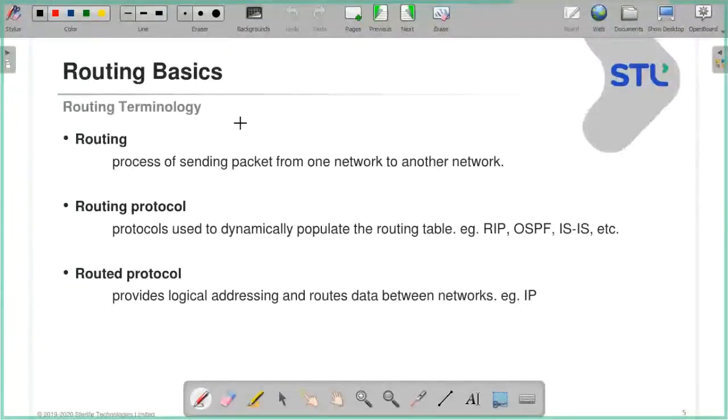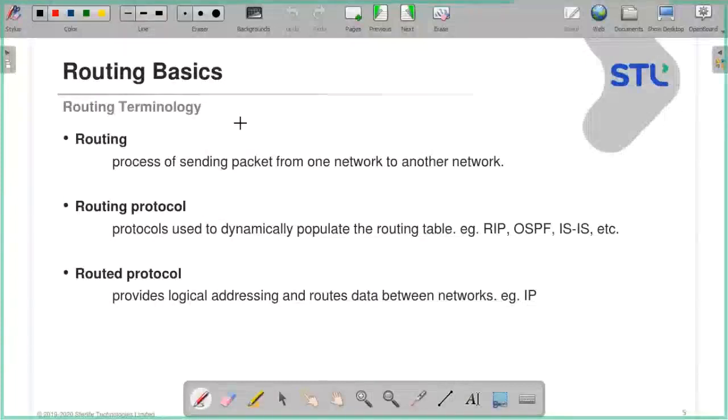Okay. Dynamic routing protocols. Routing protocols dynamically populate the routing table. We are not going into the details of this in today's session. Maybe in future sessions, we'll learn about the routing protocols. So what is a routing protocol? These are the protocols that are used to populate the routing table dynamically at runtime.